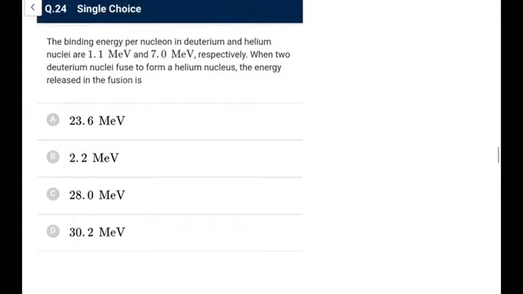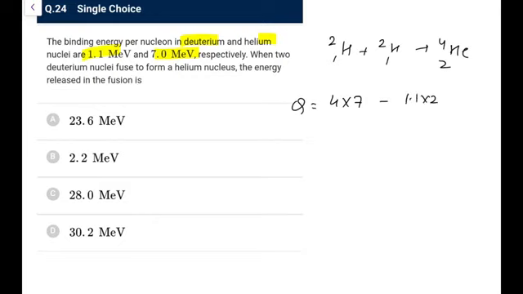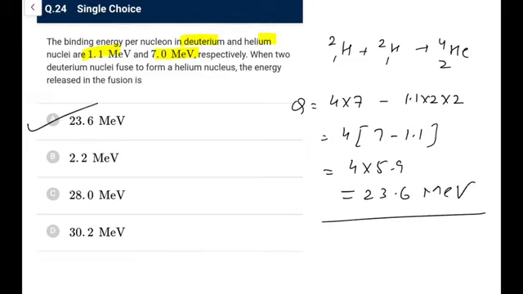Binding energy per nucleon in deuteron and helium are this. When 2 deuterium nuclei fuse to form a helium, the energy released, this is a very standard case, 2H1 plus 2H1 gives 4He2. I think this we covered yesterday in some paper also. So the energy released would be final binding energy, 4 into 7, minus initial, 1.1 into 2 for 1, and there are 2 such nuclei. So taking 4 as common, it is 7 minus 1.1, 4 into 5.9, this comes out as 23.6 MeV. Go for option A in this case.